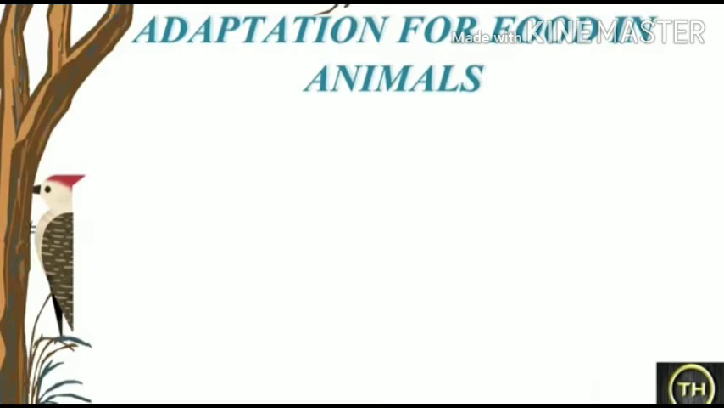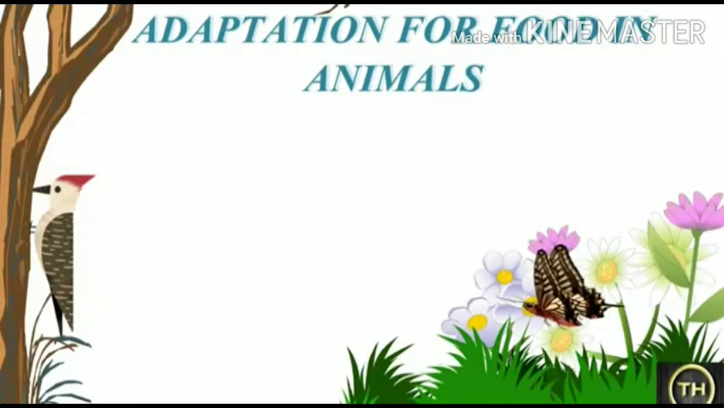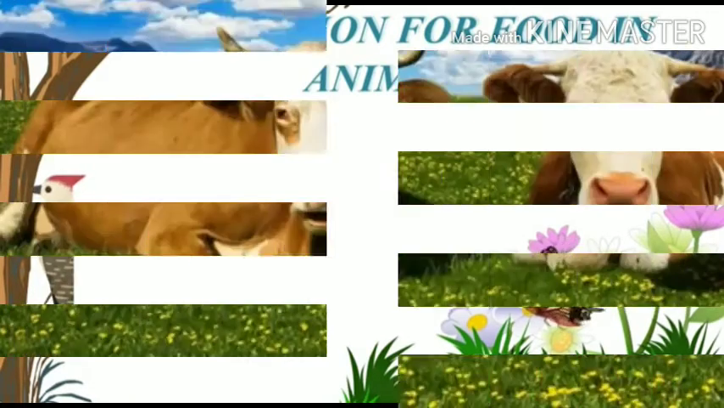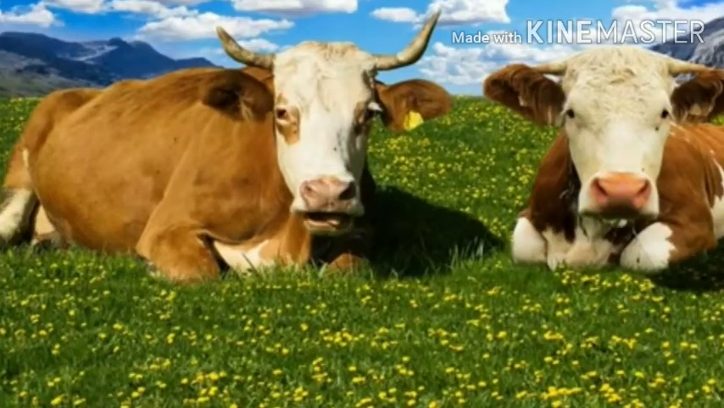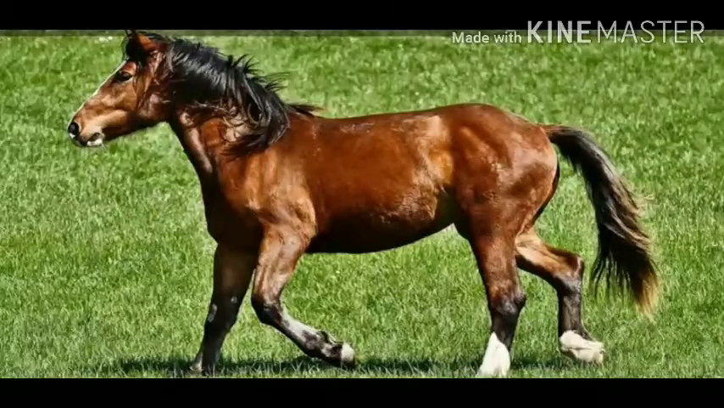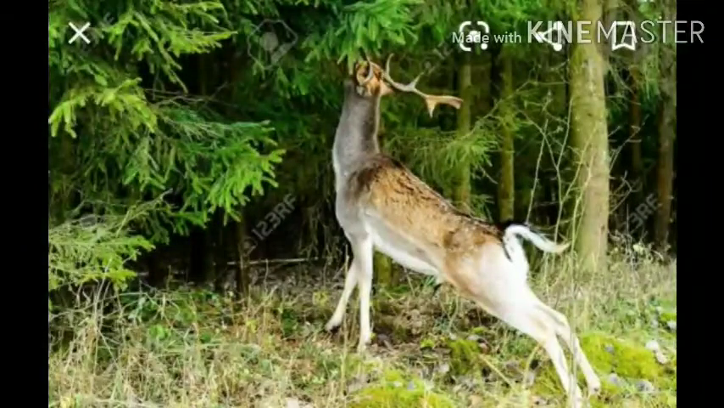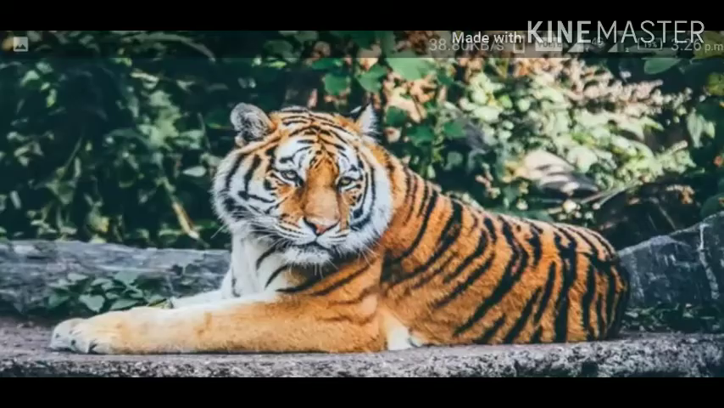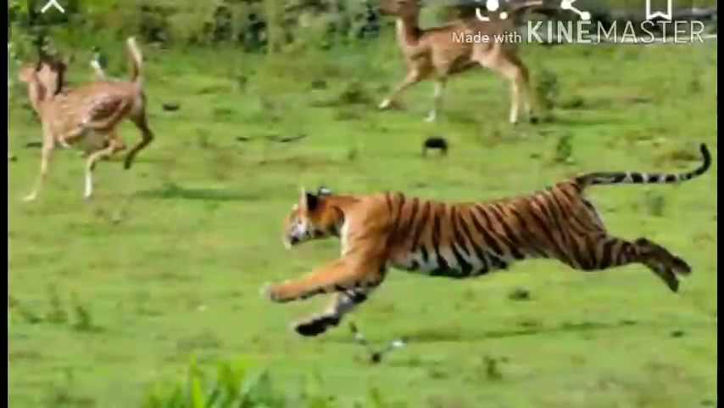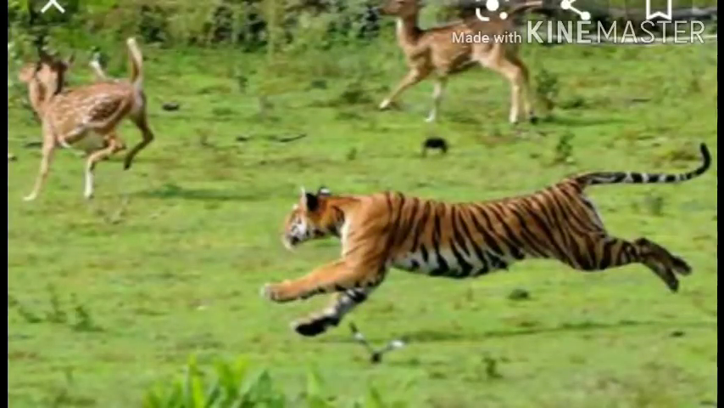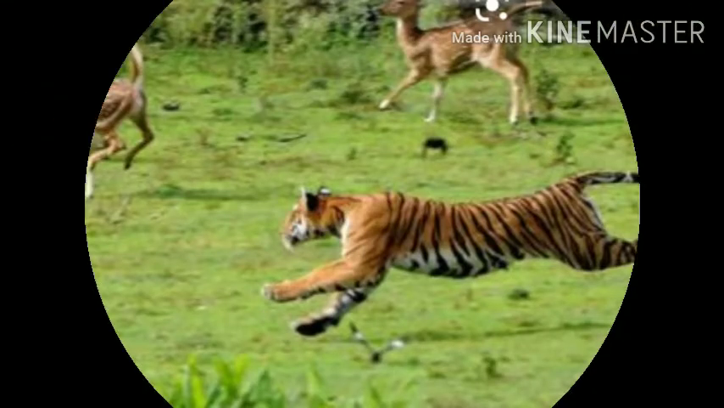Students, as we know, the different ways animals have adapted themselves for food, we can categorize animals as herbivores and carnivores. Animals like the cow, goat, horse, etc. are herbivorous animals. That is, they feed only on grass and plants. Whereas animals like the lion and tiger are carnivorous animals. Carnivores means flesh-eating animals. That is, they feed on other animals for their food.